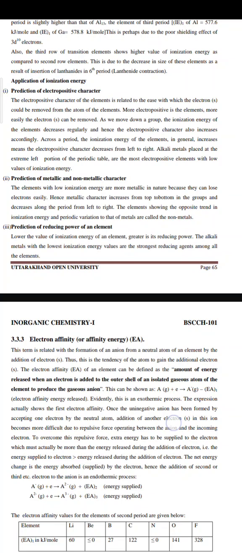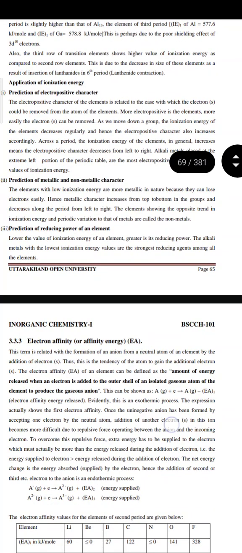Across a period, the ionization energy of the elements in general increases, which means the electropositive character decreases from left to right. Alkali metals, placed at the extreme left portion of the periodic table, are the most electropositive elements with a low value of ionization energy.